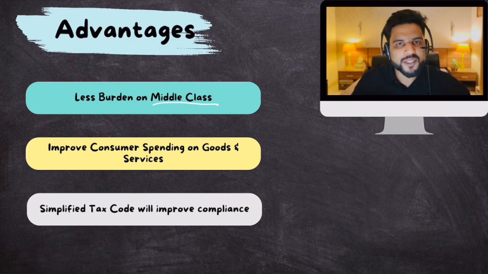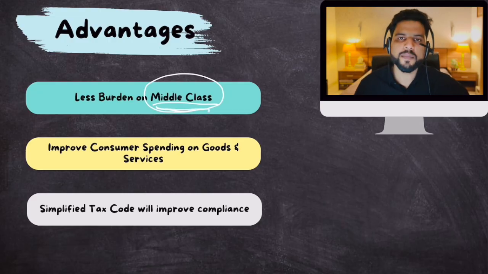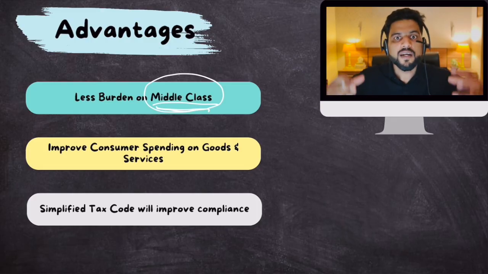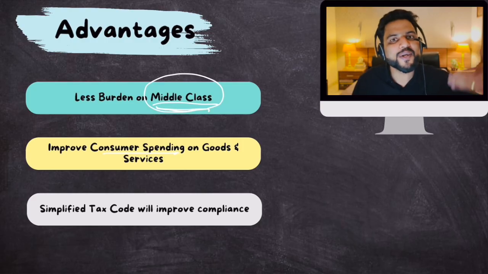And we have talked about this in fiscal policy also, that by reducing the burden on the middle class, what is the government trying to do? Well, now that the middle class has fewer taxes to pay, they will have more disposable income in their hands. They will use it to spend more on goods and services. That would increase consumer spending, that would increase aggregate demand, and that would lead to economic growth.